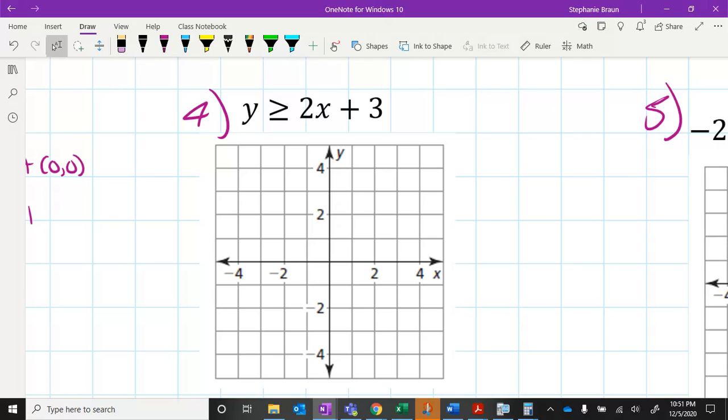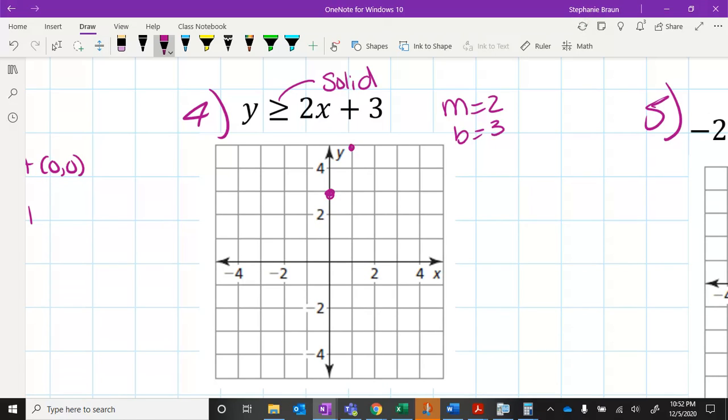Y is greater than or equal to 2x plus 3. Okay, this has an equal to, which means it's going to be a solid line. We graph our boundary line. Here, my m is 2 and my b is 3. So I'm going to start at the y-intercept of 3. I go up 2 and over 1.